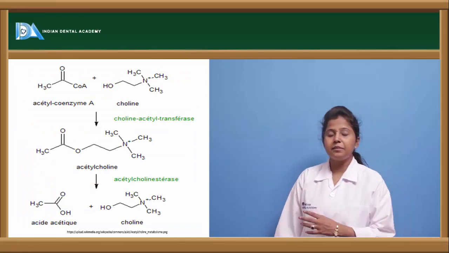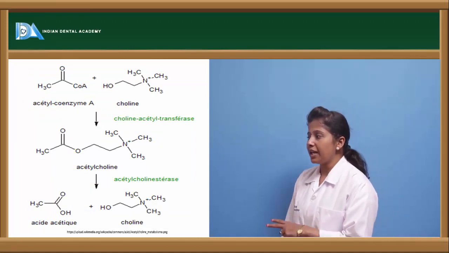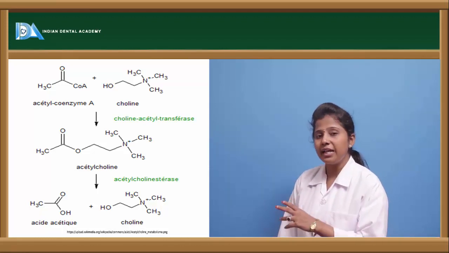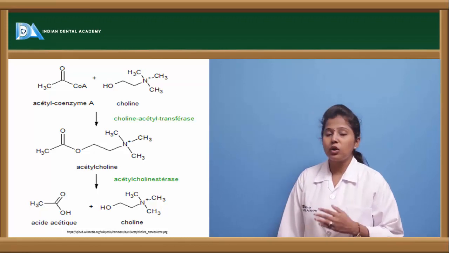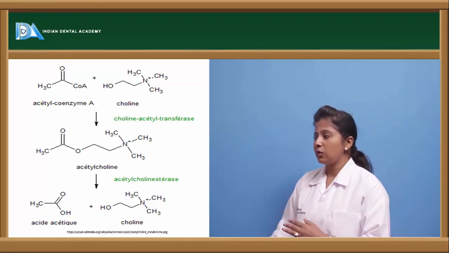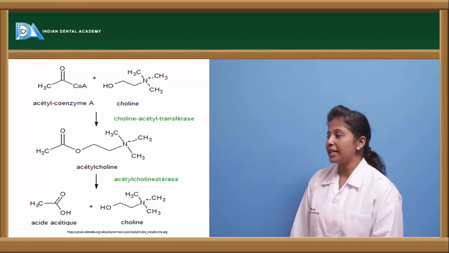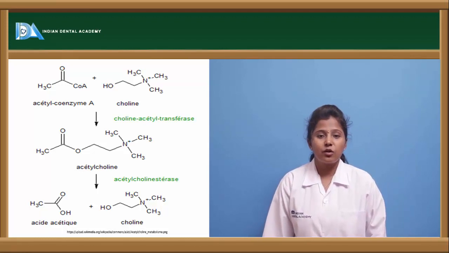Here we can see the synthesis as well as the metabolism of acetylcholine. When acetyl coenzyme A binds with choline, it forms acetylcholine with the help of an enzyme called choline acetyltransferase. After the formation of acetylcholine, it is metabolized to acetate and choline with the help of the enzyme called acetylcholinesterase.